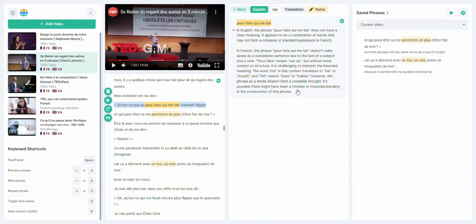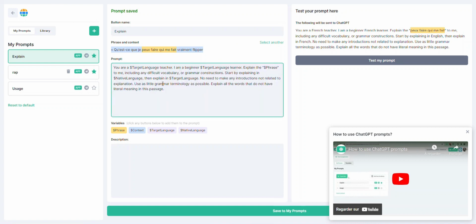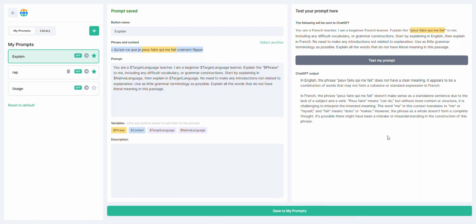If you're not satisfied with the explanation, you can play with the prompt. Just click tooth wheel button and you will have like a simulation interface here. Here's the prompt that you can modify, and then you can click test my prompt, see the results, adjust the prompt, and then save to my prompts.